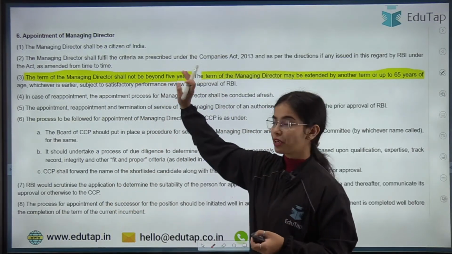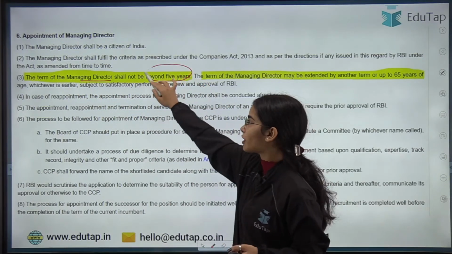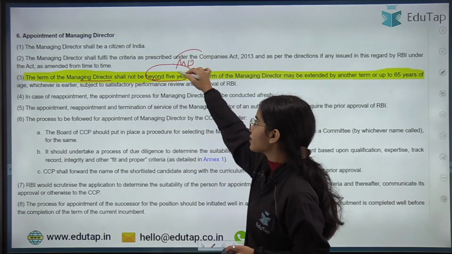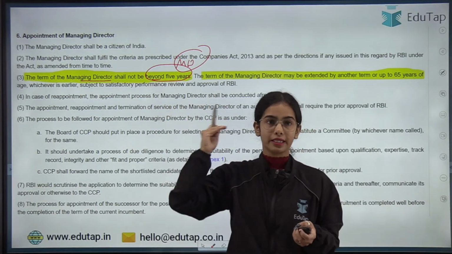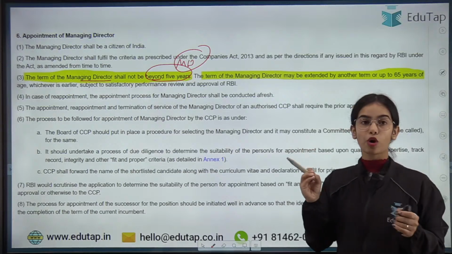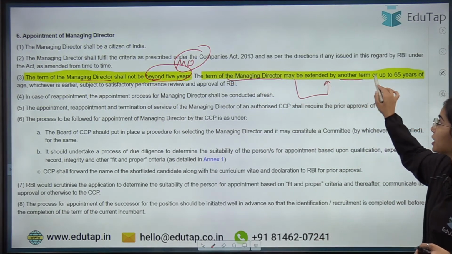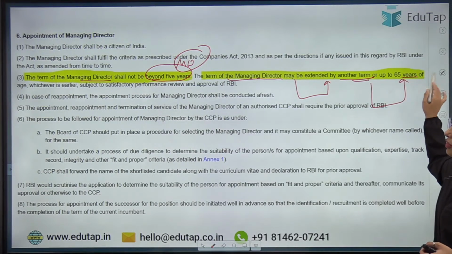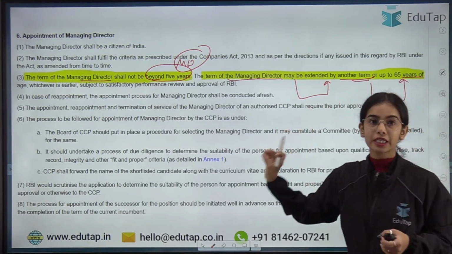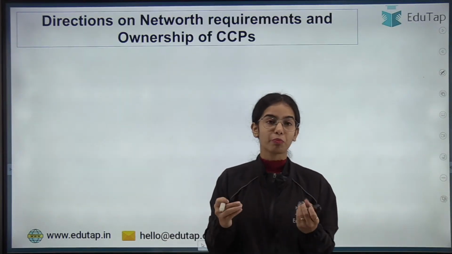Now the appointment of the managing director. The term of the managing director shall not be beyond 5 years, because the MD is a very powerful position in the company. The term of the managing director may be extended by another term or up to 65 years of age. So for the managing director, the age limit is 65 years. So these are some of the important points.